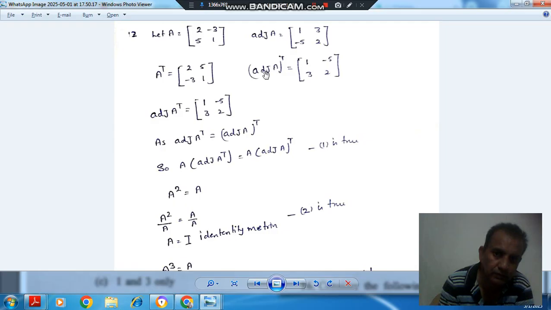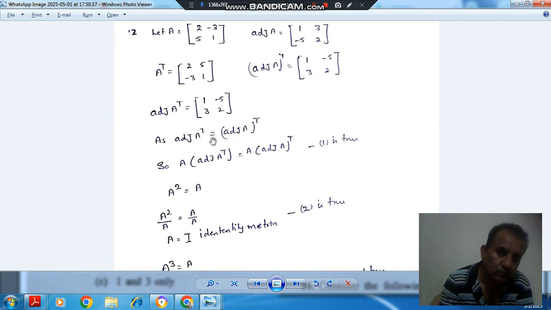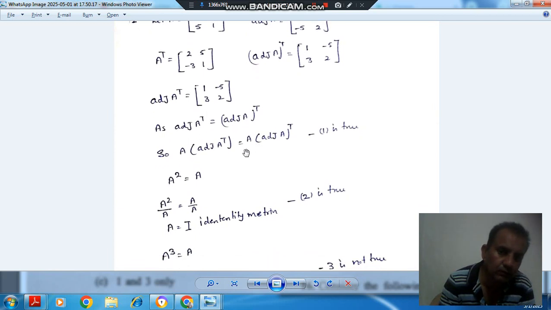So adjoint of A transpose, and the transpose of adjoint A, are equal. First row is 1, minus 5, second row is 3, 2 for both. So if they are equal, if you multiply by A, then it will also be equal. So first statement is true.